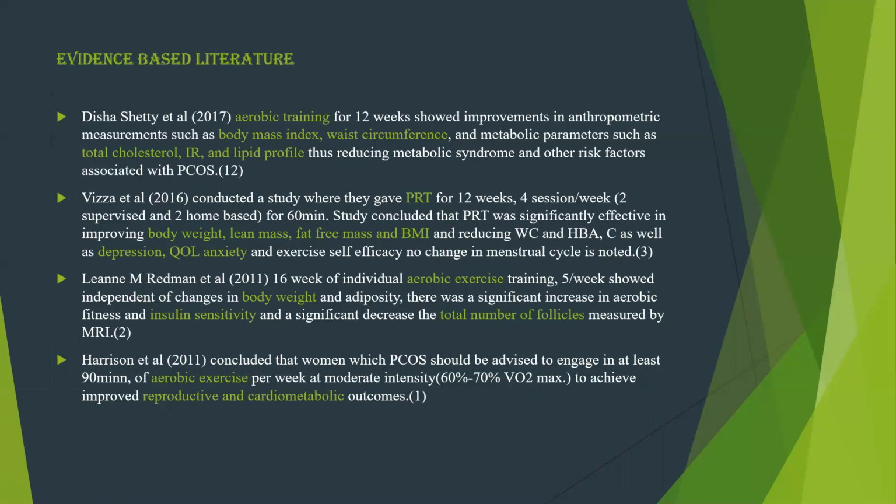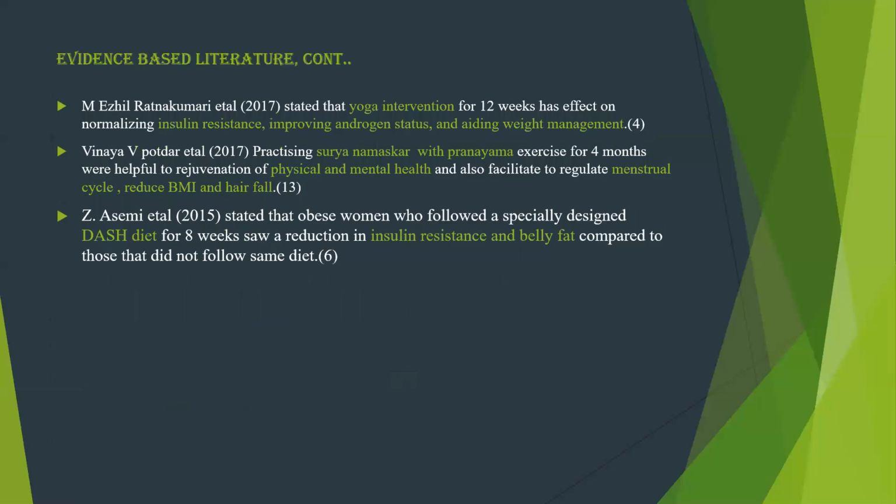So next evidence is about Line M. Redden et al. 2011 stated that aerobic exercise has effect on body weight, insulin sensitivity, and even it has reduced the number of follicles that are measured by MRI. So next researchers, Harrison et al. in 2011 stated that aerobic exercise has beneficial effect on reproductive and cardiometabolic outcomes.